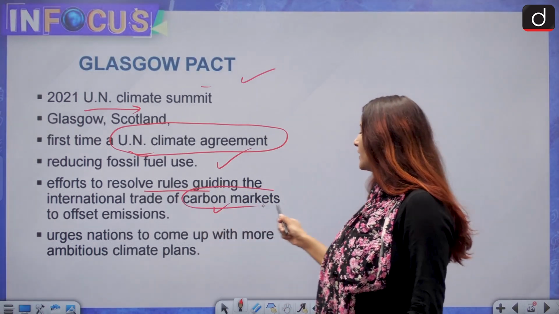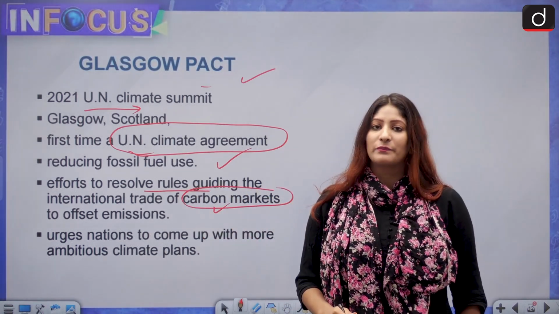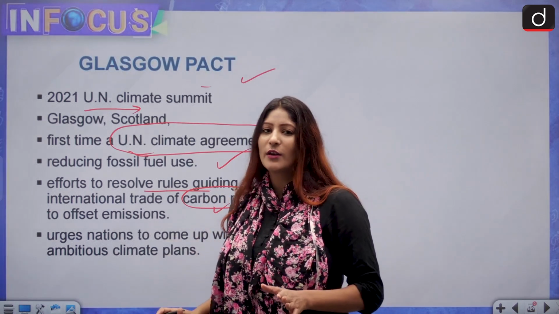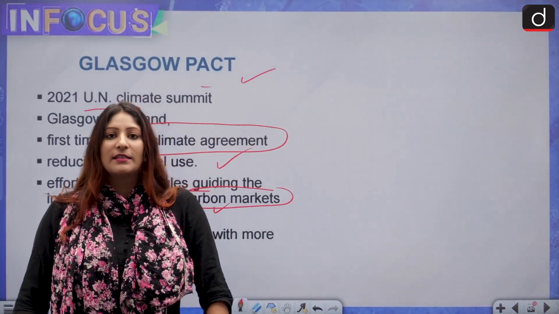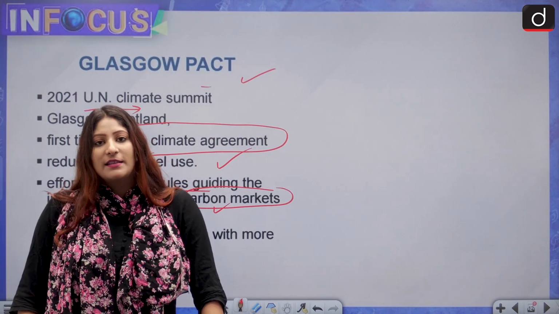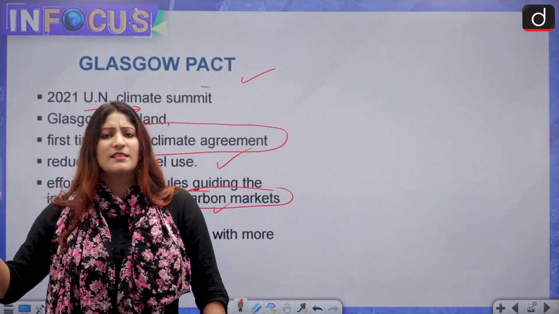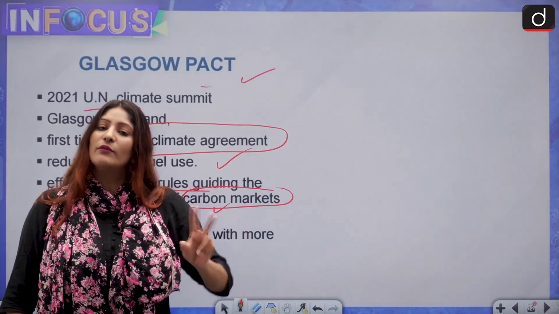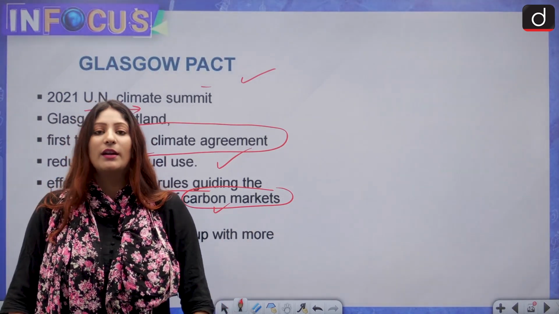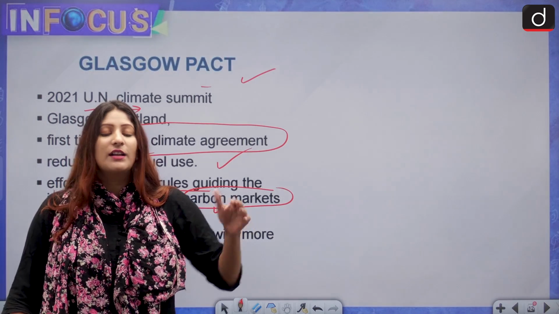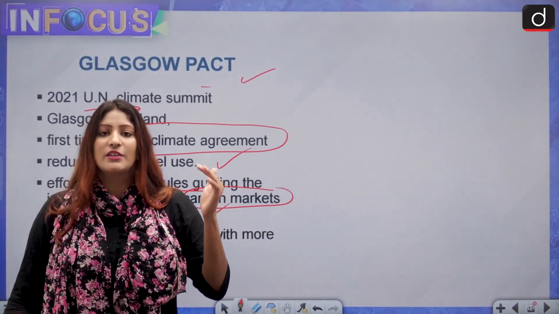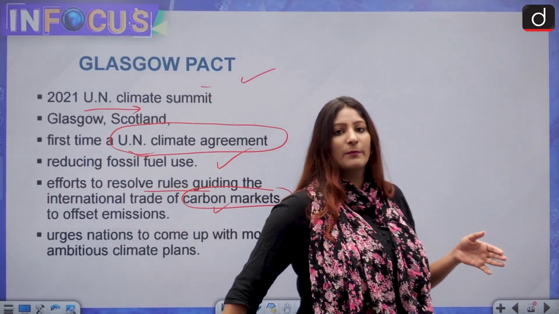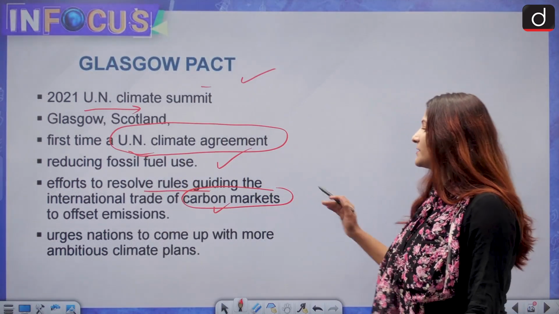Carbon markets are those markets where trading of carbon credits happens. Suppose there are two companies, A and B. A says that I cannot reduce carbon emission, but I can ensure that I undertake another project in a certain country that will help in the reduction of carbon. So this is kind of offsetting the carbon emission. Even if the company, or any country, has increased its carbon emissions in its home country, it is able to offset them by undertaking a project in any other developing country. So this is offsetting of carbon.